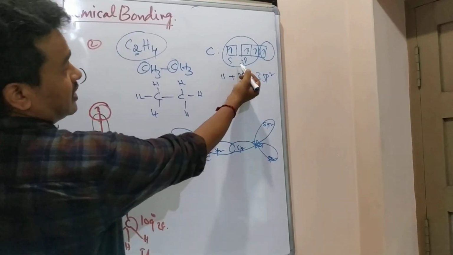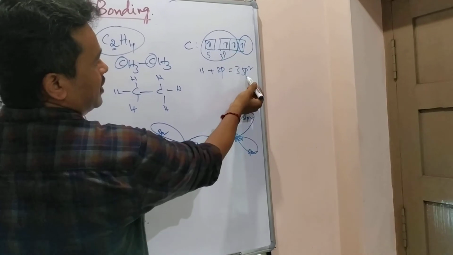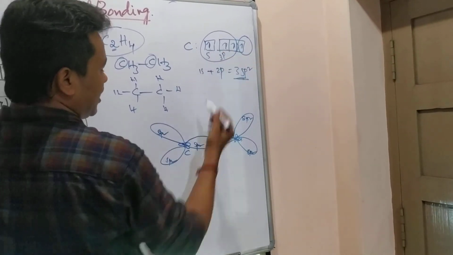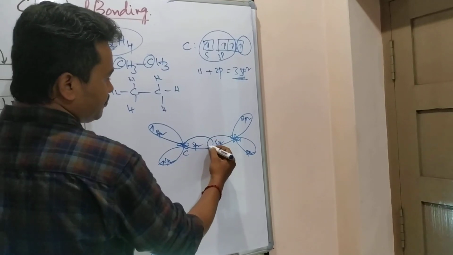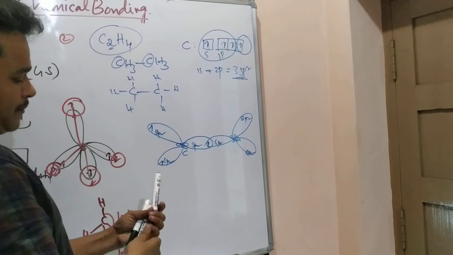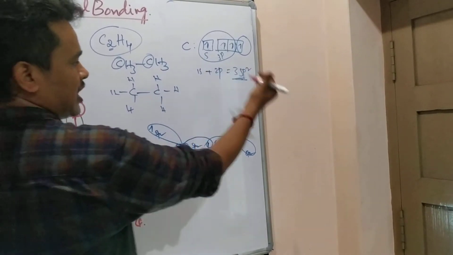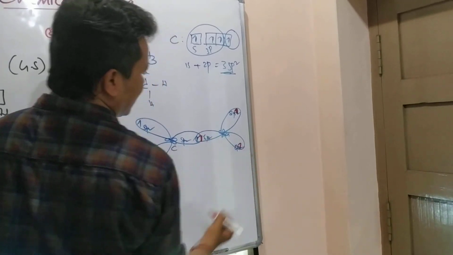Here how many electrons are there? 1, 2, 3. These three combined are forming three sp2 orbitals. Three unpaired electrons are there, so I don't have any problem. Here one unpaired electron, here one unpaired electron, here one unpaired electron. And that side carbon is the same carbon only. Here one unpaired electron, here also one, here also one.